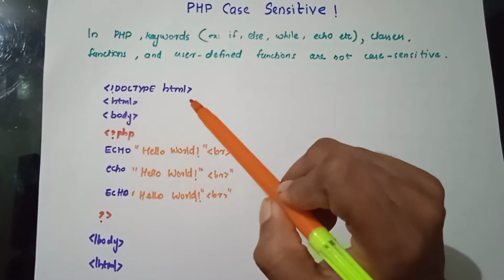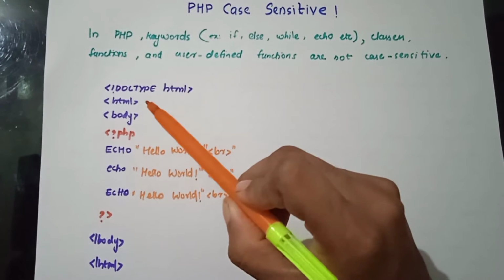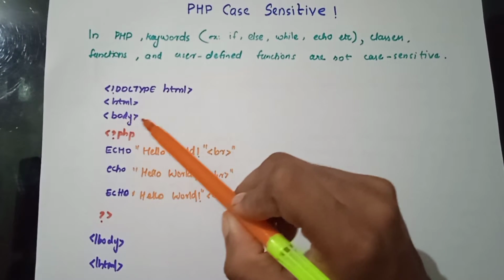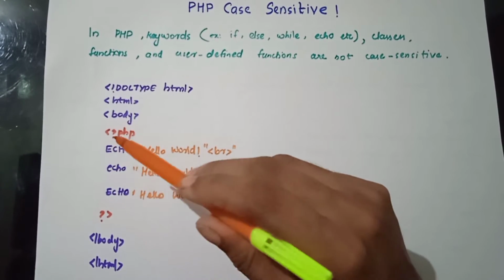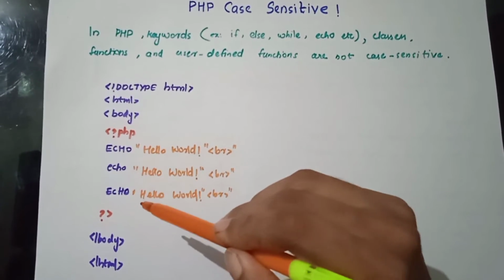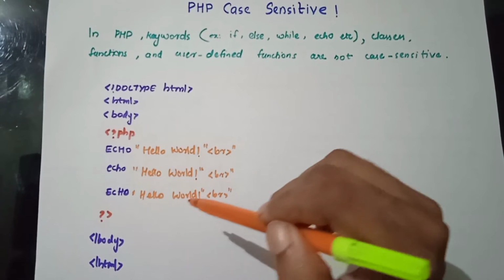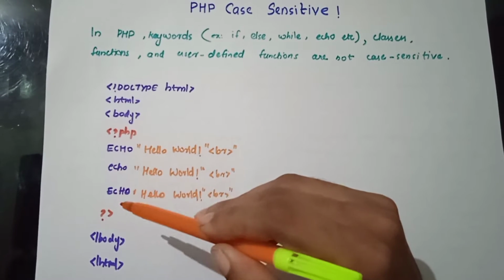So we defined our HTML document type, then the root tag and also the body tag. We directly defined a PHP script inside, to output the text written inside the echo keyword.